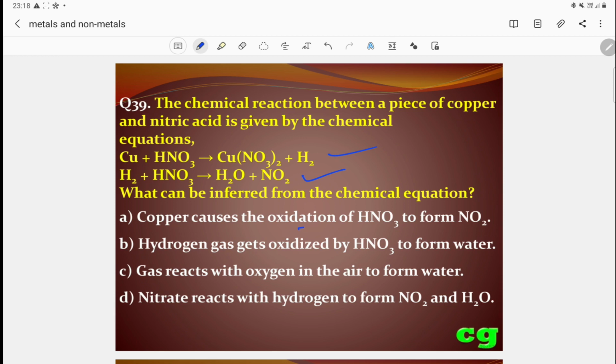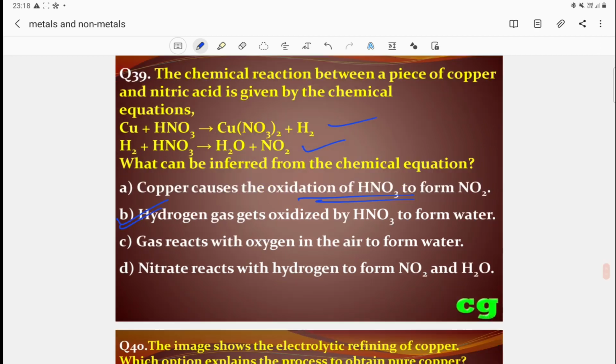Copper causes oxidation. It is wrong. Then, hydrogen gas gets oxidized by nitric acid to form water. Gas reacts with oxygen in air to form water. Nitrates react with hydrogen to form NO2 and water. So the correct answer is hydrogen gas gets oxidized by nitrates to form water, because nitric acid is an oxidizing agent. It oxidizes hydrogen to water. So this is the correct answer.